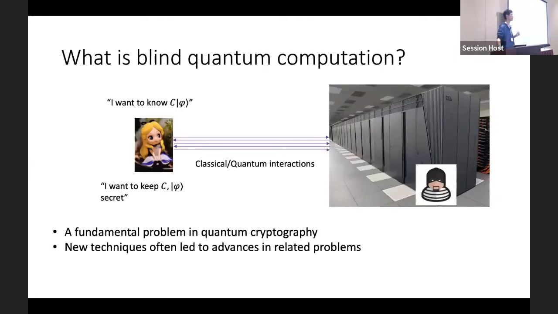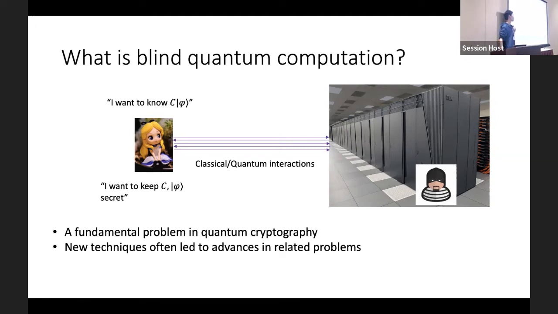So what is blind quantum computation? It's this problem, and it has a quantum circuit C and a quantum input phi. And you want to evaluate it and get C phi instead. But it doesn't have the ability to apply C itself, maybe because it doesn't have a powerful enough quantum computer. So it wants to make use of a remote quantum server. But on the other hand, it doesn't trust the server and wants to keep this secret. So it wants to design a protocol to interact with the server and get the result in the end.